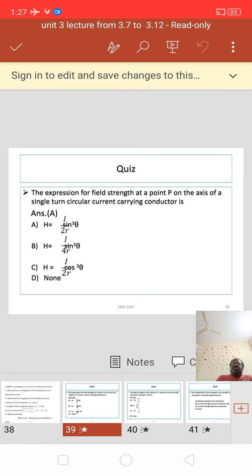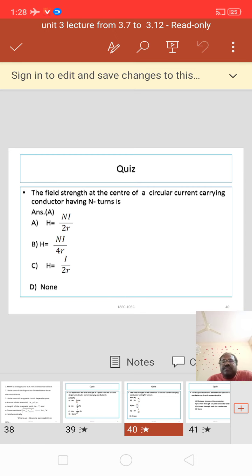Now we have a quiz on it. Kindly write answers in the chat box. The expression for field strength at a point P on the axis of a single turn circular current carrying conductor is given by: A, H equal to I by 2r sine cube theta; B, H equal to I by 4r sine cube theta; C, H equal to I by 2r cos cube theta; D, none. By viewing all the answers, we get H equal to I by 2r sine cube theta is the correct answer.